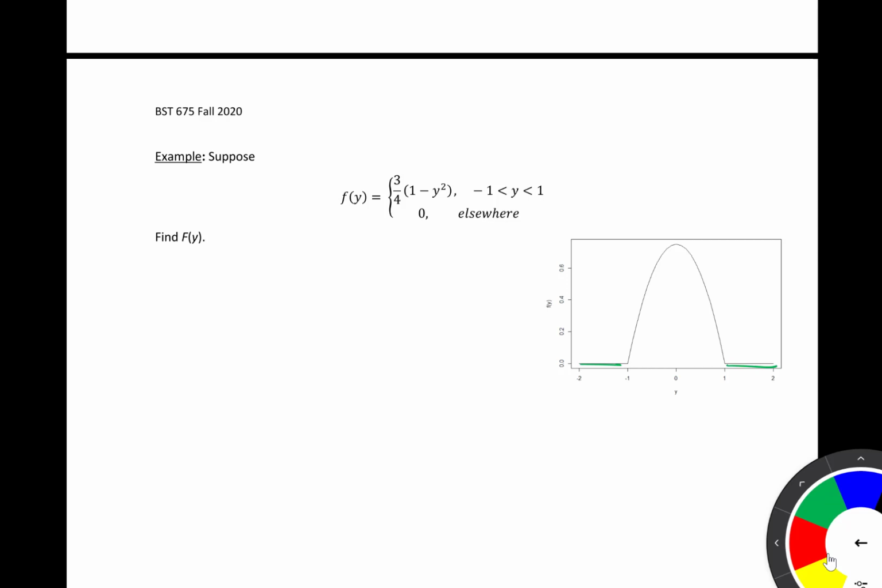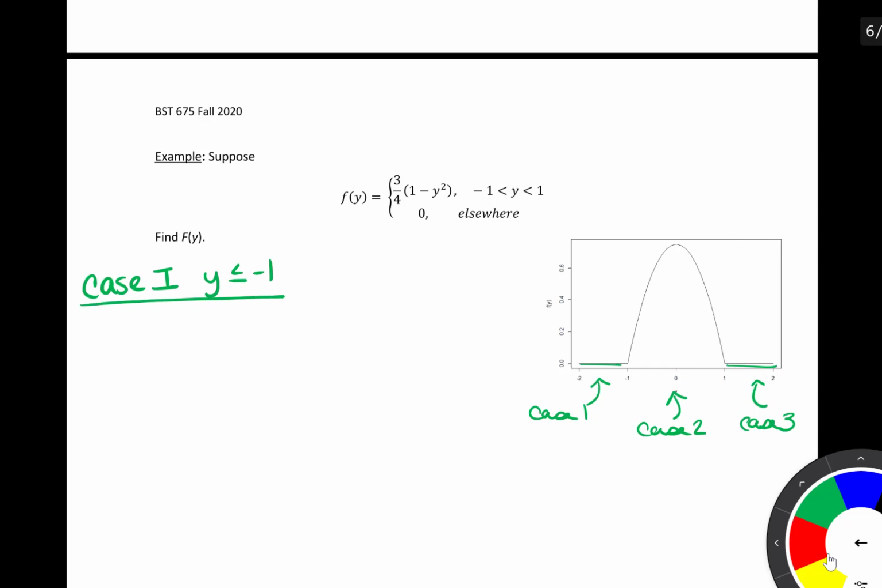So when finding the CDF, we're going to break this down into 3 cases. The first case is going to be here. The second case is going to occur in this middle region. And the third case is going to appear here. All right, so for case 1, we're going to consider y less than or equal to -1.